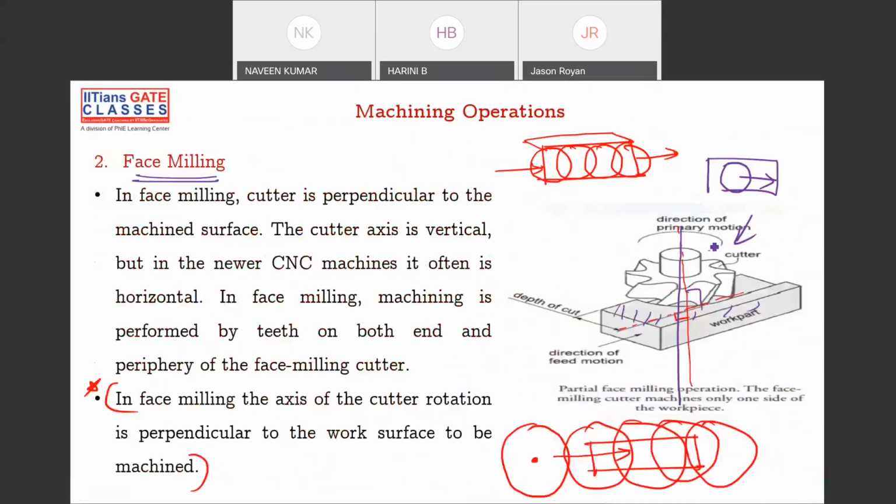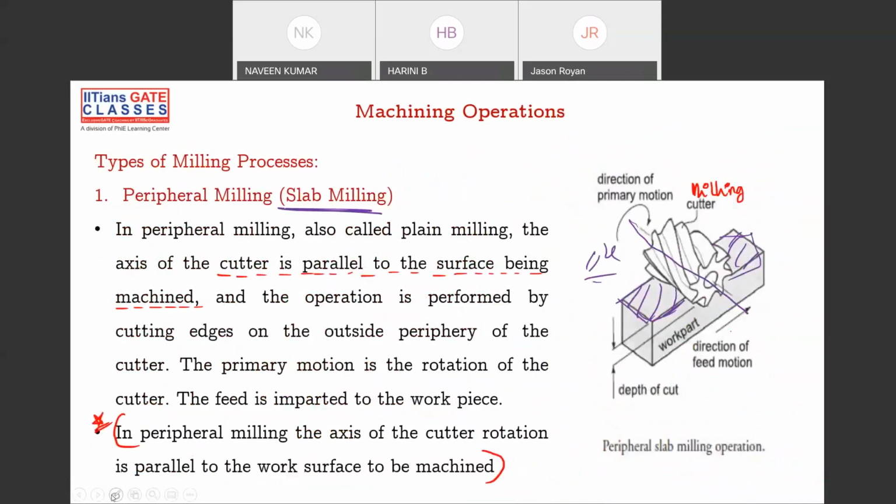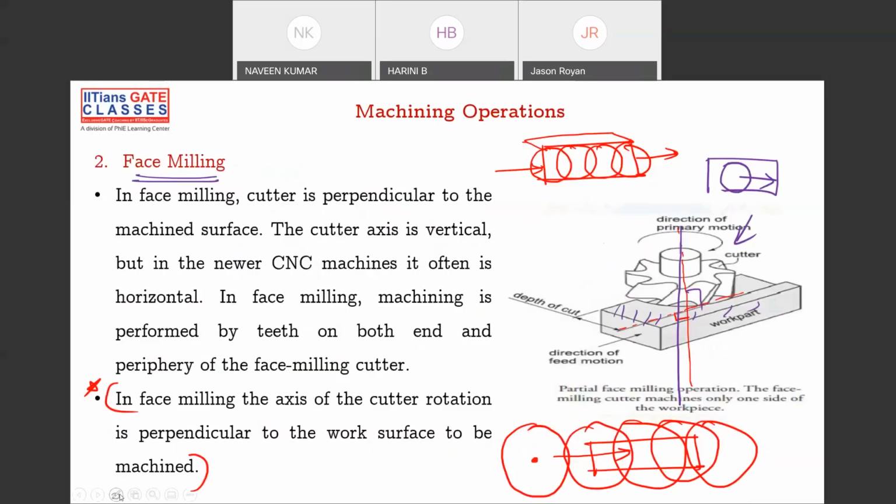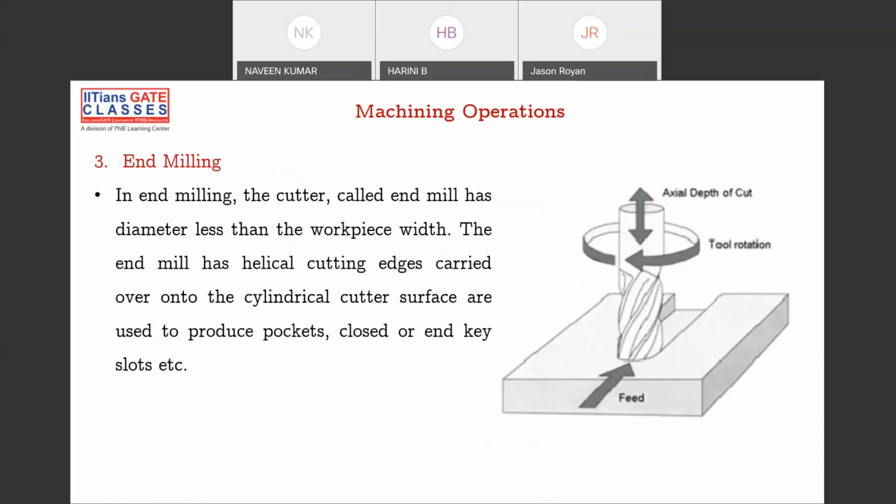Please remember, cutter parallel to the surface being machined is slab milling, and cutter perpendicular to the surface is face milling operation. And if there is a mix of face milling and slab milling, then it is called end milling. This is called end milling.